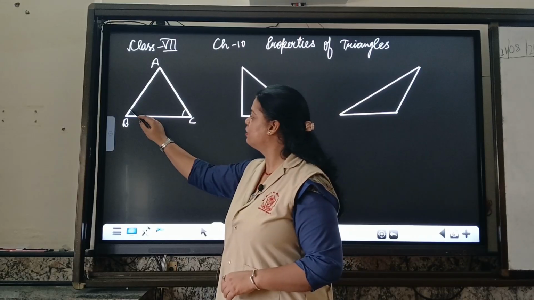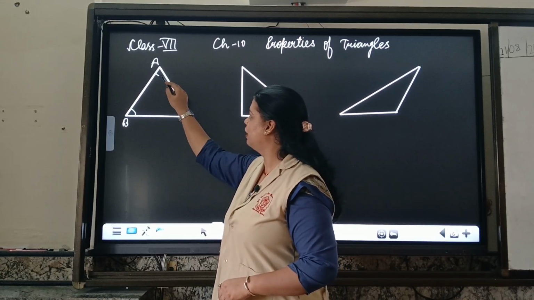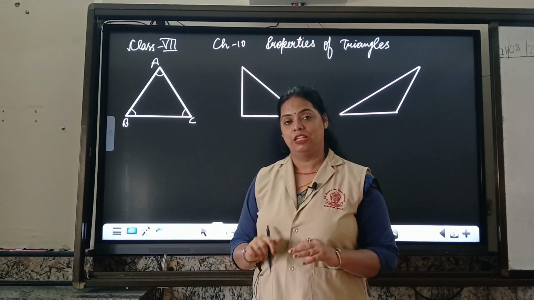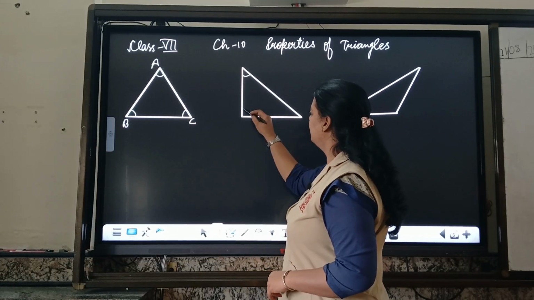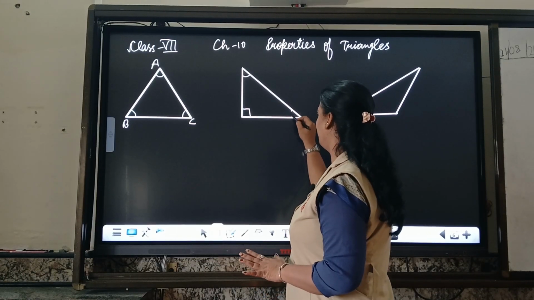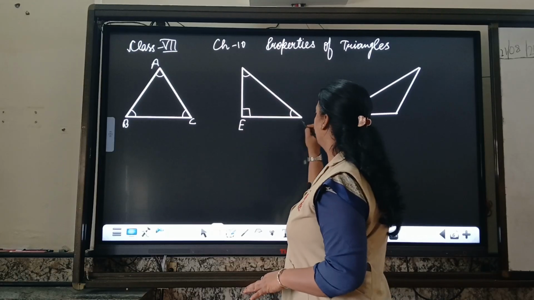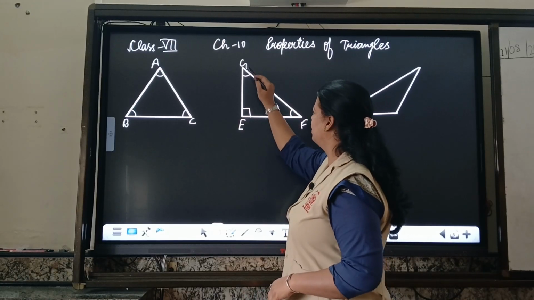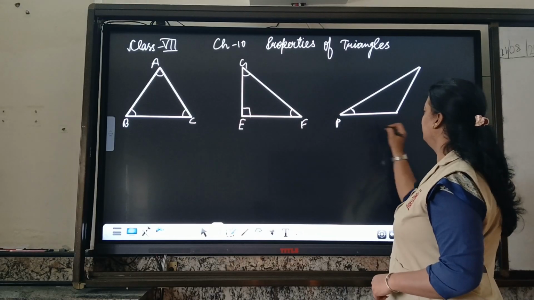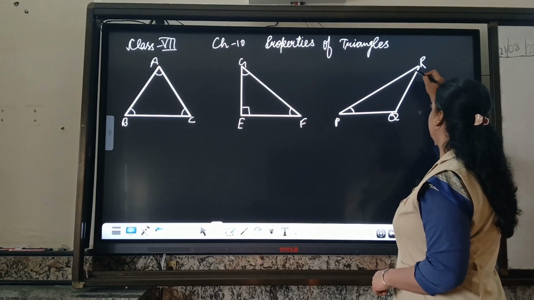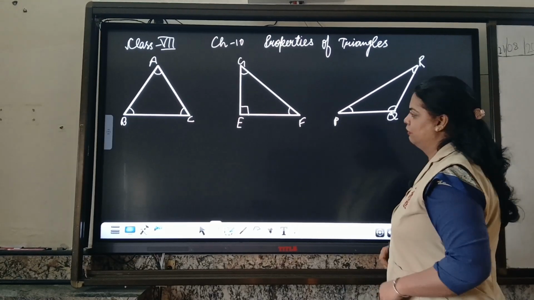When two sides are joining at one point, they will make one angle. So they have three angles. Everywhere you can notice. Here we have one right angle, but it is a type of angle E, F, G. Three vertex, three angles. Here P, Q, R. Three vertex and three angle.